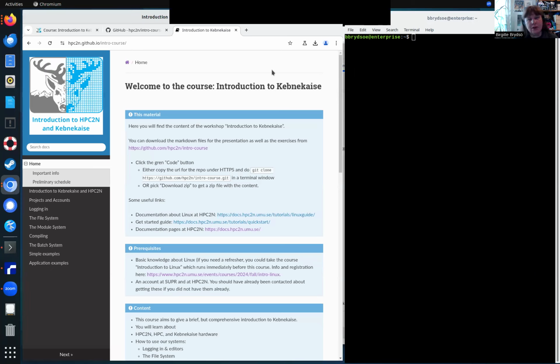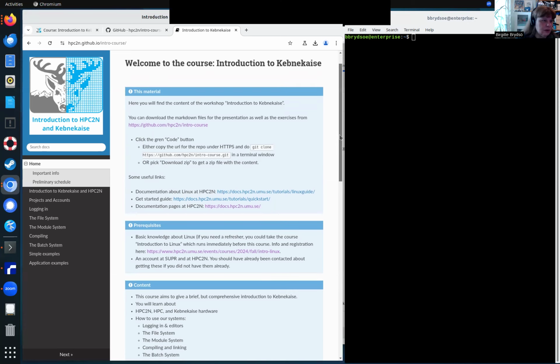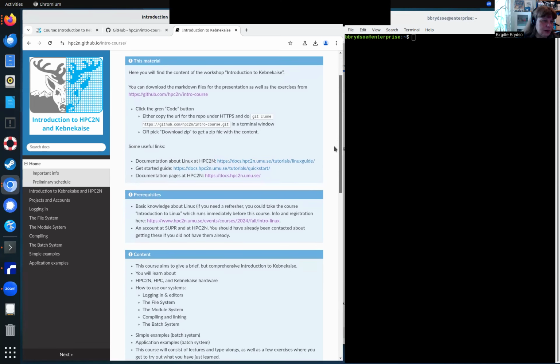That means that if you say anything, if you have the camera on or the microphone on, you may be recorded. If you want to avoid that, then keep those turned off. I'm not going to record the hands-ons or the exercises, so there you can ask questions freely. But I'm going to record the lectures and put those up on HPC2N's YouTube channel, so you can look at them there later.